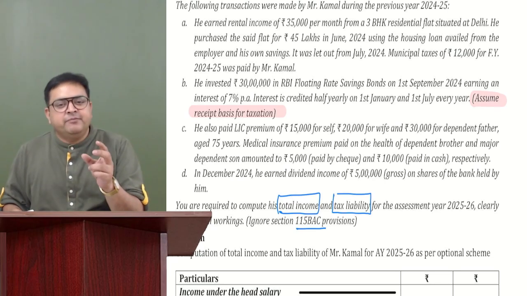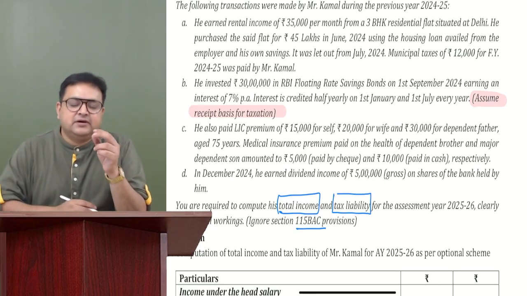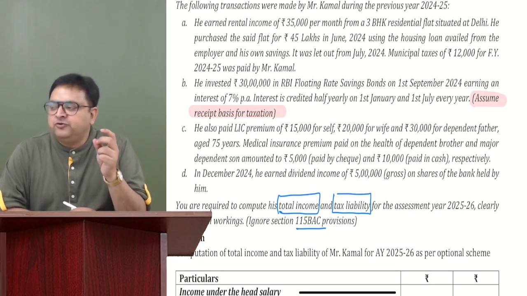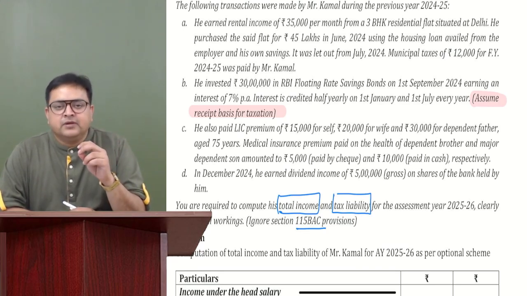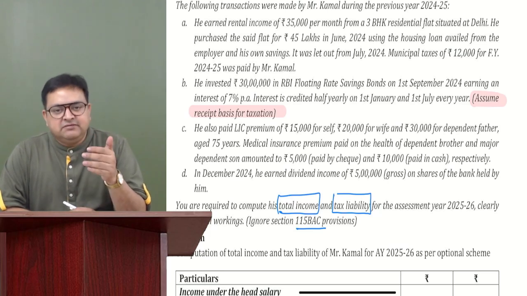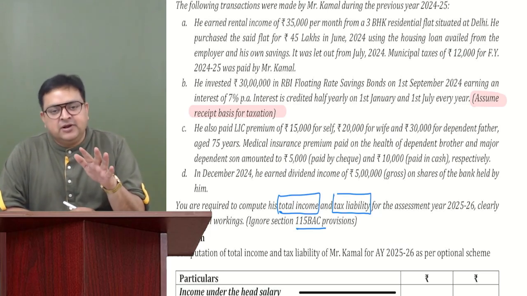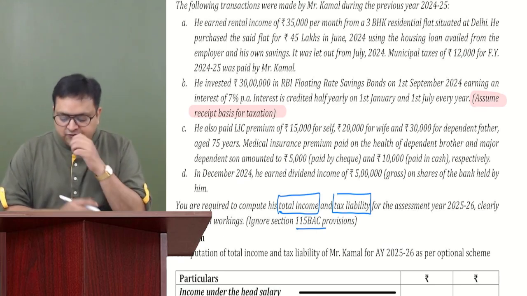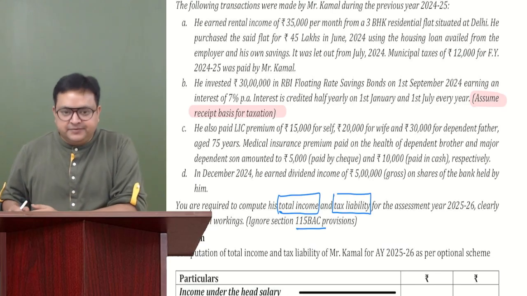If you remember section 28, in the first lecture of PGBP, I told you in all the batches that income under PGBP and IFOS is taxable on receipt or accrual basis depending on the method of accounting. Here they are saying receipt basis, so whenever we receive the income, we consider it.